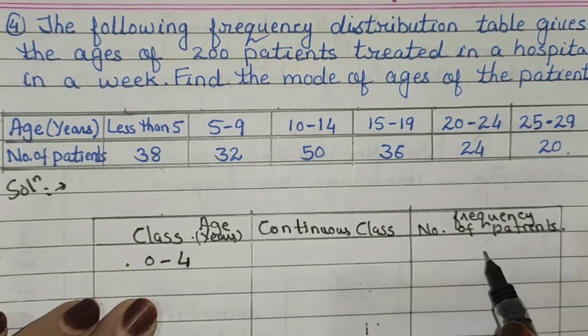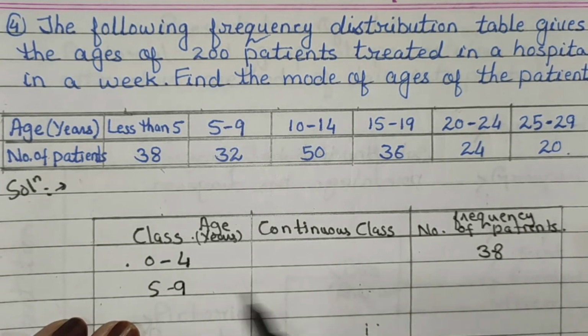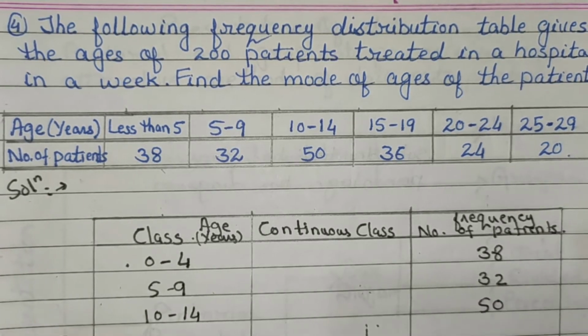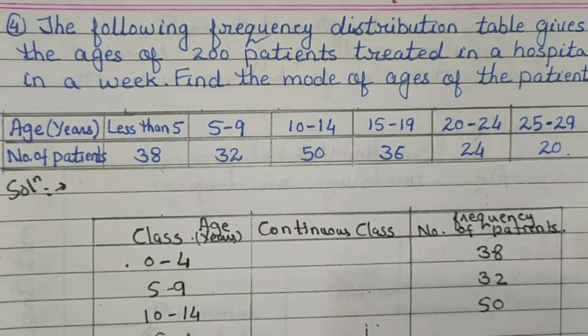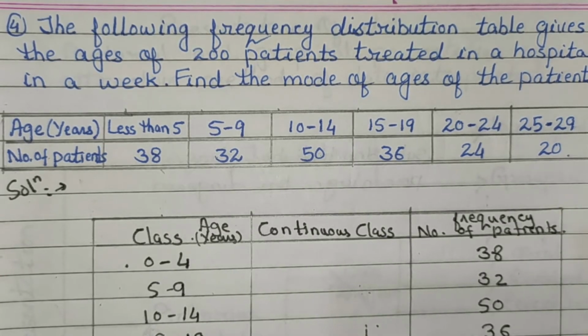Frequency is 38. Next class is 5 to 9. Frequency is 32. Next one is 10 to 14. Frequency is 50. Next 15 to 19. Frequency is 36. Next 20 to 24. Frequency 24. The last one is 25 to 29. Frequency is 20 here.